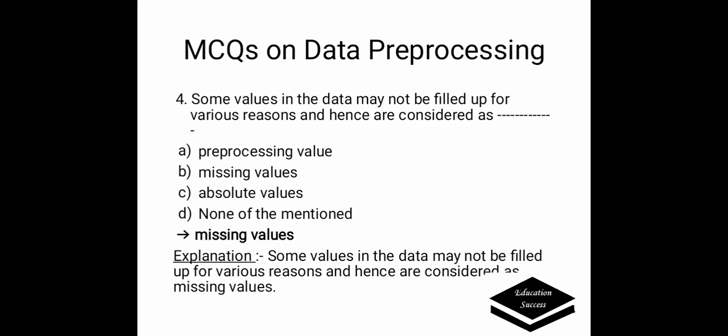Next question is: some values in the data may not be filled up for various reasons and hence it is considered as. Options are: A. Preprocessing value, B. Missing value, C. Absolute values, D. None of the mentioned. Correct answer is missing value. Some values in the data may not be filled or for various reasons it is empty and hence it is considered as a missing value in the data.